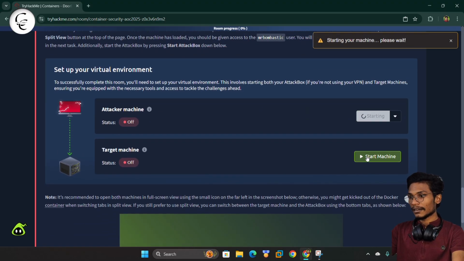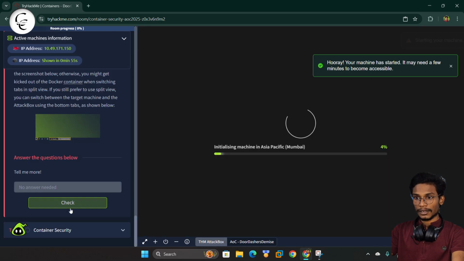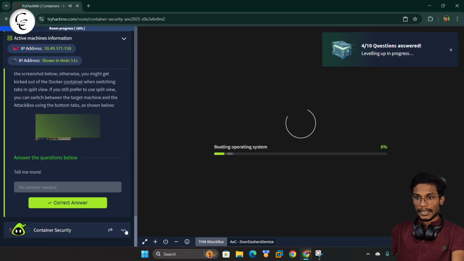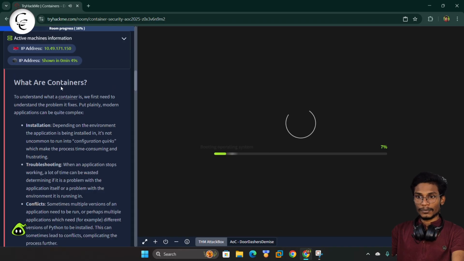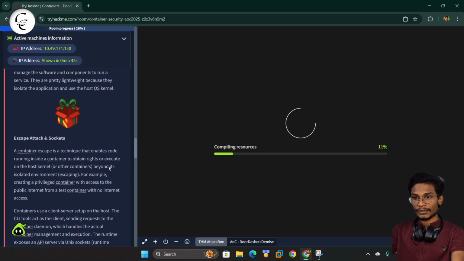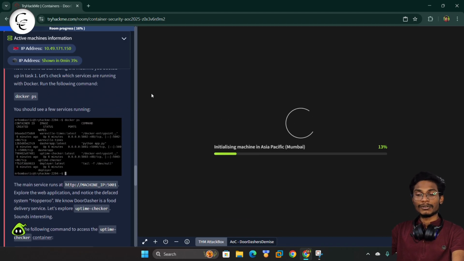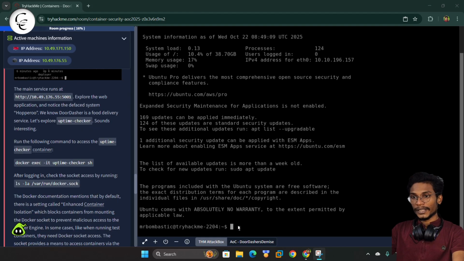Now we can start the attack machine, and here we can start the target machine also. Now we can give a check here. Now we can move to task 2. So here we have what are containers. So guys, you can go through this theory. So I'm skipping all this part so you can get knowledge about the container, the Docker, and how to use the Docker. So now we can use the following instruction and we can start the practical tasks.